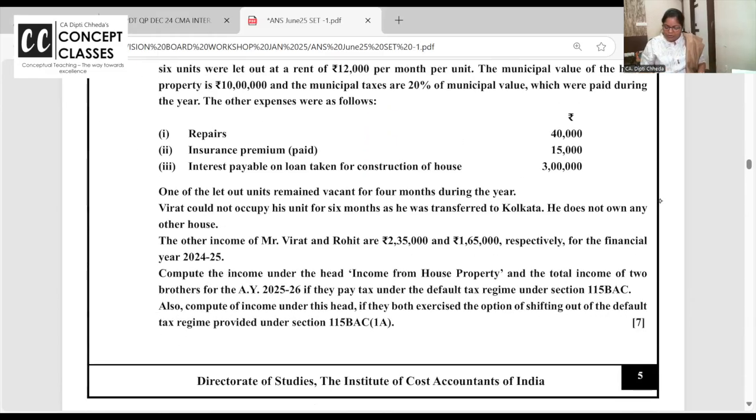In that, also compute the income if they have decided to opt. Here, what have they done? Default tax regime. Now listen, all of you. Related to house property: if it is self-occupied house property, in the default tax regime, even the interest deduction is not allowed. It's nil income. If you opt out of the default tax regime, in self-occupied property, you can take it as a loss up to 2 lakh. Is this clear to you?